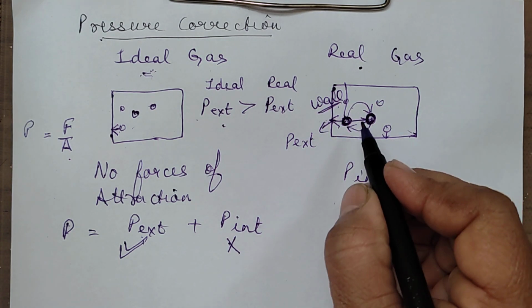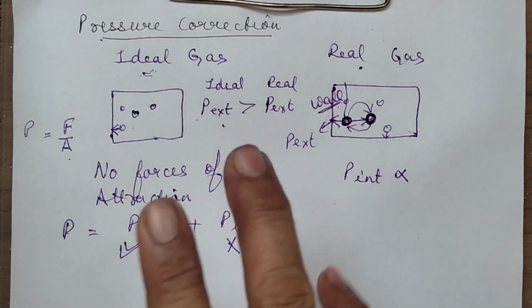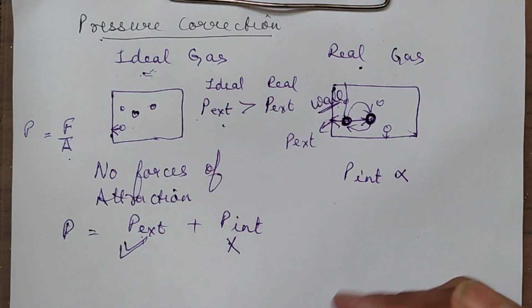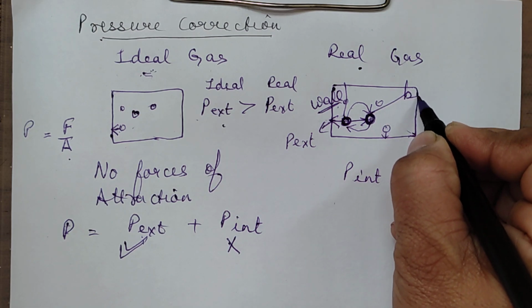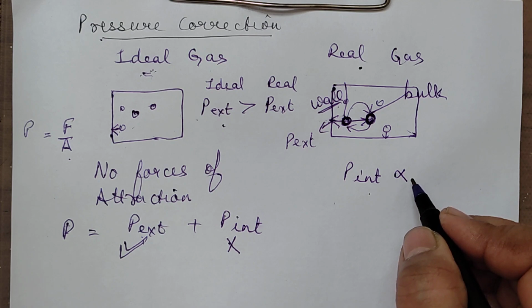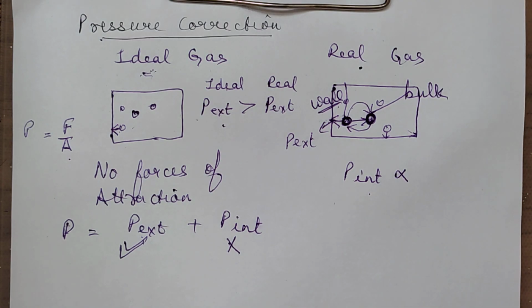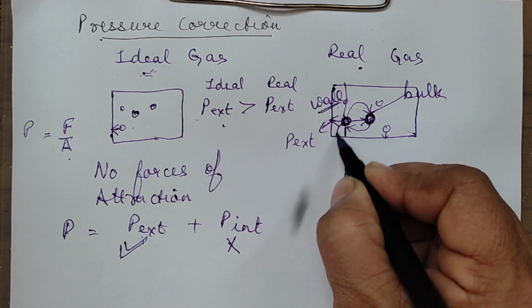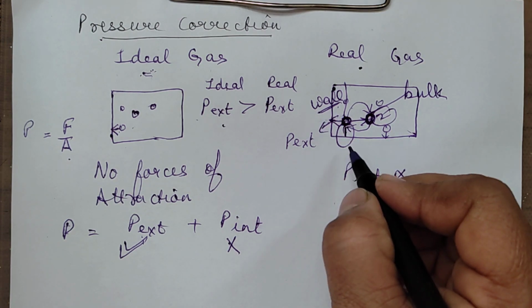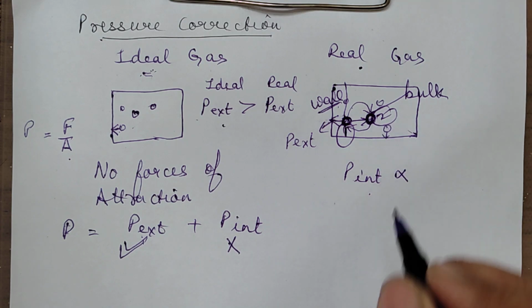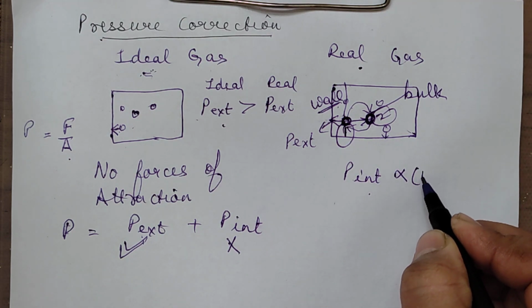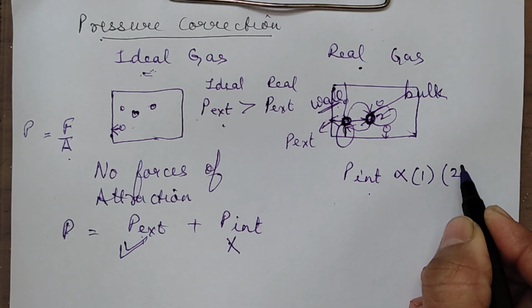The pressure internal will be proportional to two things: how many molecules are there near the wall of the container and in the bulk also. So, internal pressure is directly proportional to two concentration terms. Suppose I am numbering this as 1, this as 2, that is, the one near the wall is 1 and in the bulk is 2. So, it is proportional to the concentration of 1 and the concentration of 2.